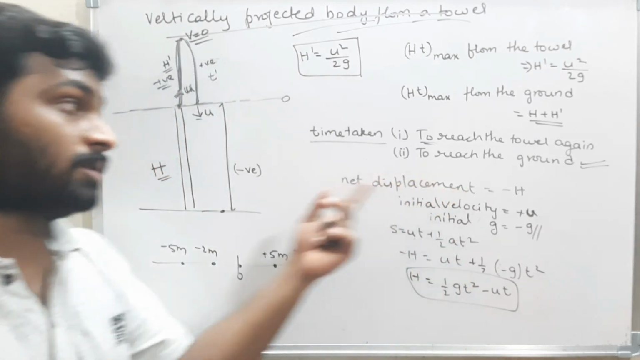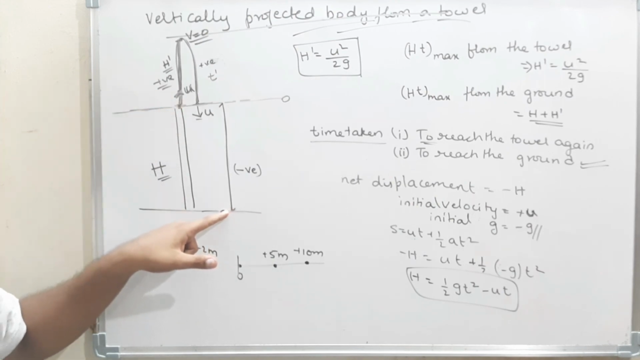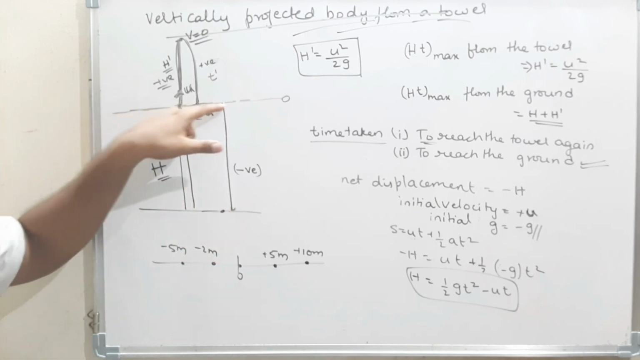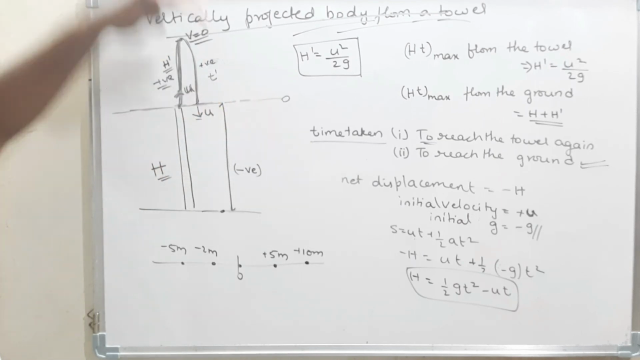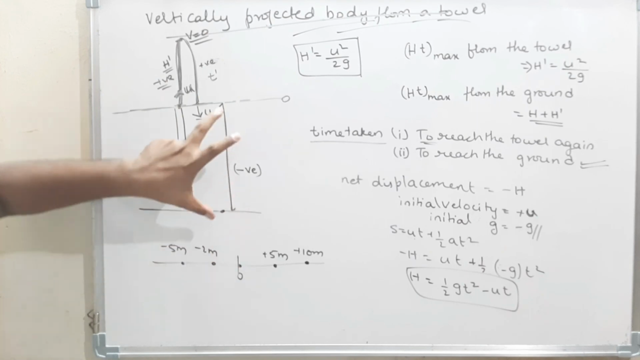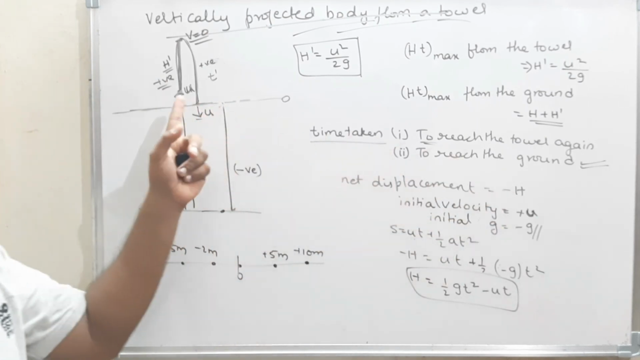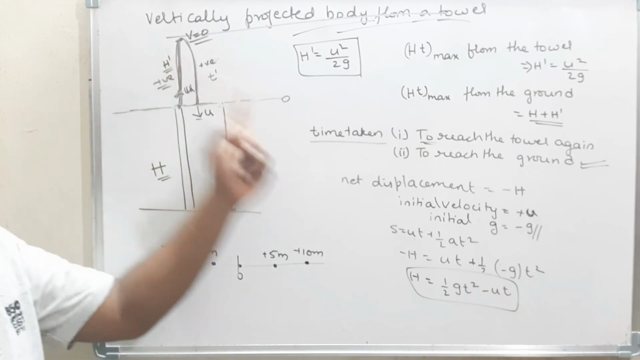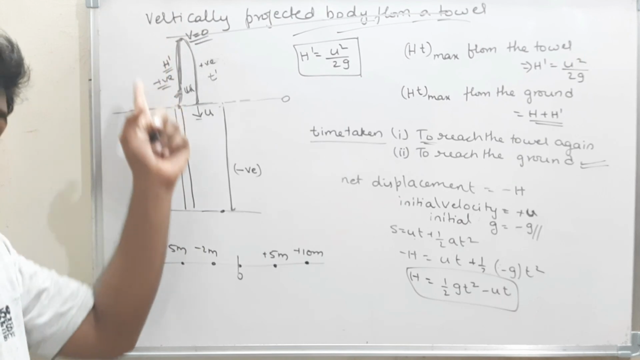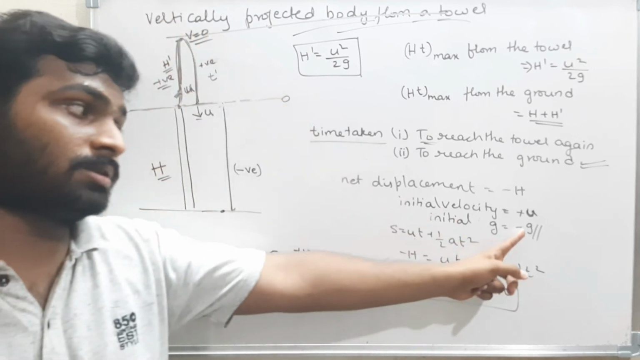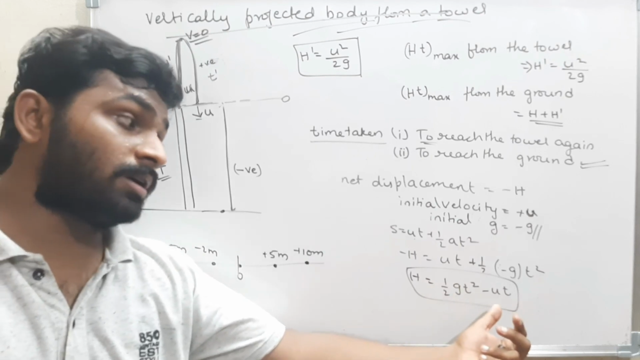The net displacement is from the initial position of the body to finally where the body comes to the ground. If I assume this is a reference line, from this reference line upward displacement is positive and downward displacement is negative. Therefore, I got net displacement as minus h. Initially, the body is projected upwards, therefore it is positive u. When the body is moving up, the acceleration is negative, minus g. Now, the final equation is h is equal to half gt square minus ut.